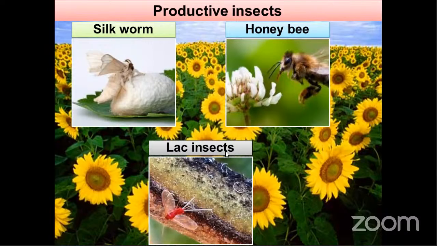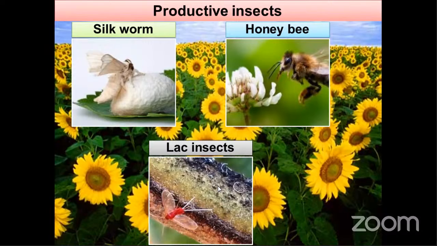Lac insects are also productive insects. All of these come under productive insects because they produce products useful to human beings. Silkworms secrete silk: the silk filament is secreted from the salivary gland of the larva, which helps in silk production.